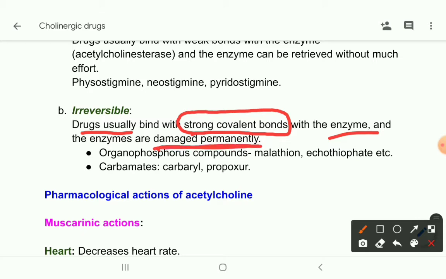For that reason, these are not called drugs. These are called poisons or toxins. Okay. For example, organophosphorus compounds like malathion, ecothiophate, and there is another group that is carbamates like carbaryl, propoxur, etc. Okay.